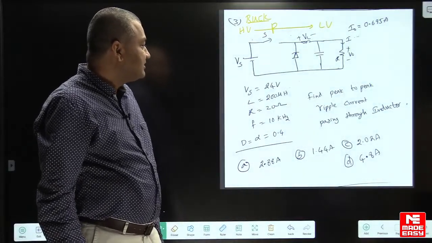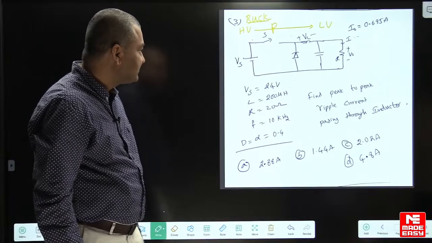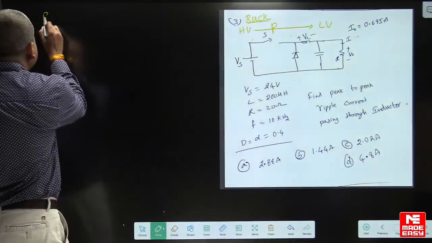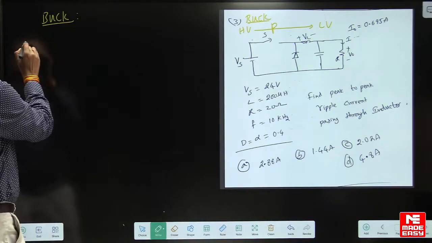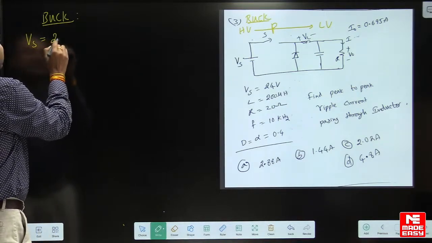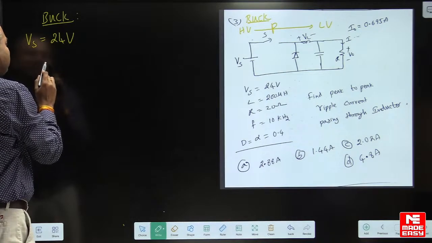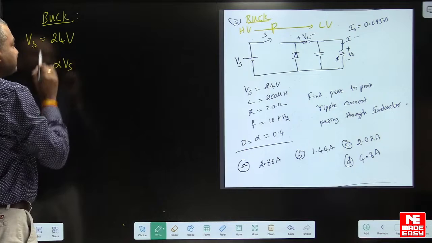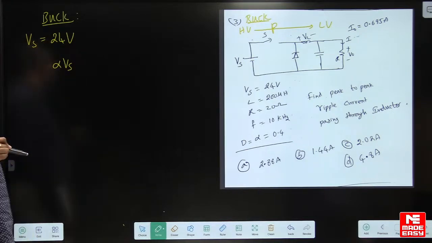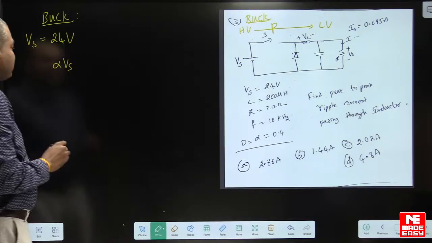Now look here, the supply voltage is 24 volts. In a buck converter, the formula for output voltage is alpha into Vs if it is continuous conduction.